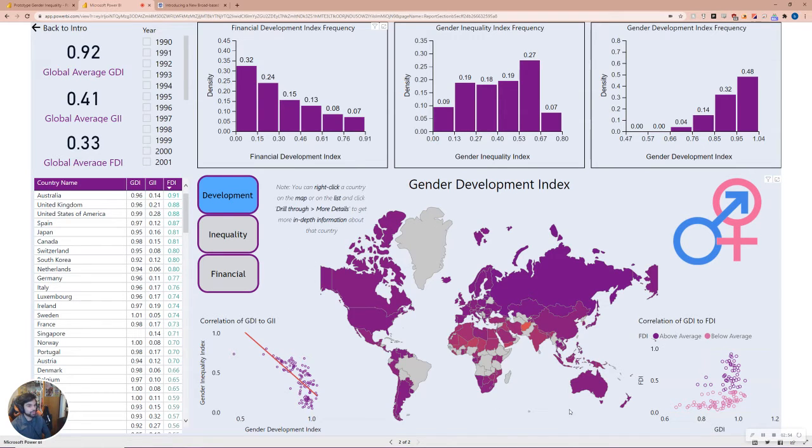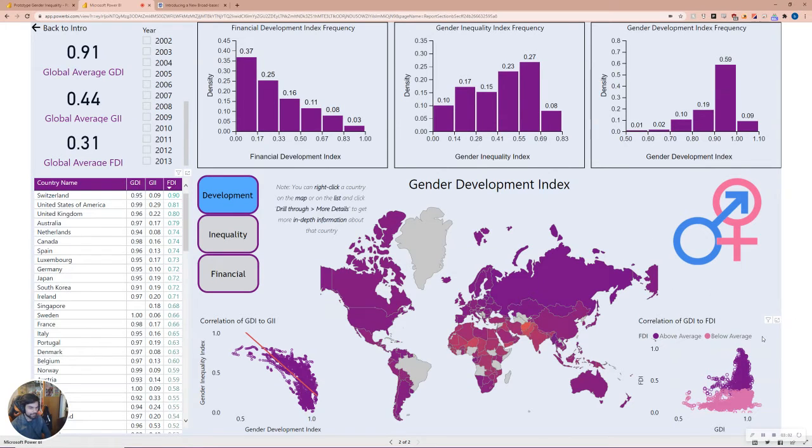And we can explore that relationship in greater detail using the scatter plot in the bottom right. Now I'm going to turn off the year filters for this because I want more information in the scatter plot. What we're seeing in the scatter plot here is that the x-axis represents GDI and the y-axis represents FDI. The purple values have above average FDIs and the pink values have below average FDIs.